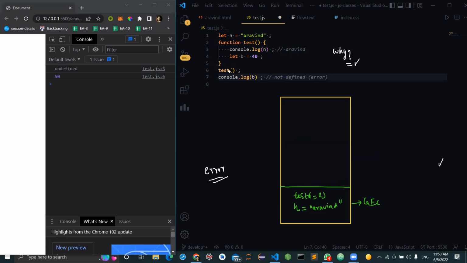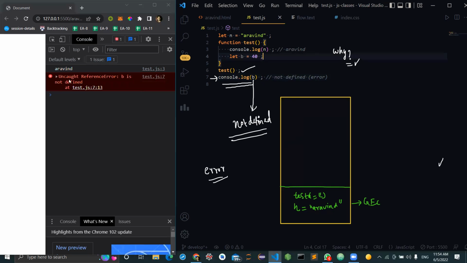What will happen? The control goes to which line now? The 7th line. We are done with this test execution, so the function context got created and the control goes to line number 7. And now I'm trying to print b. Is there any b within this global execution context? No, it is not created previously and it is not even created after. So what kind of error should we get here? Undefined or not defined? Not defined.